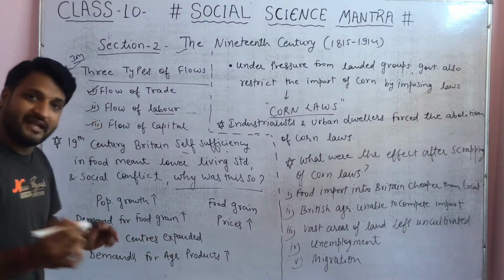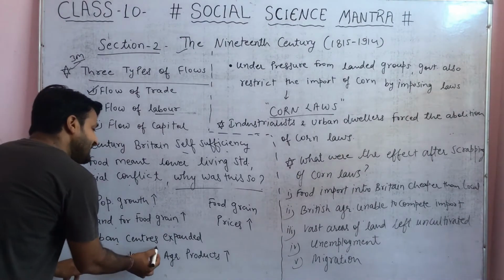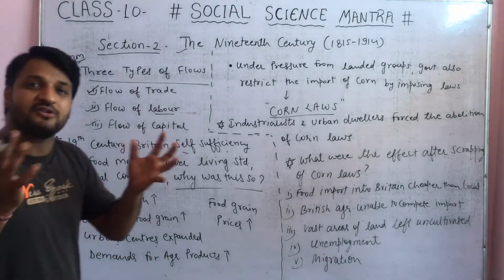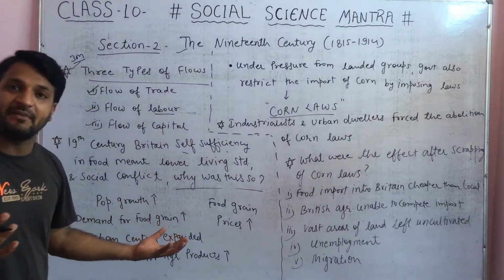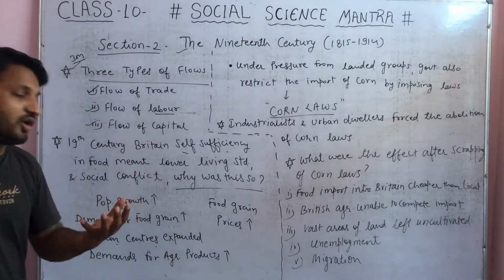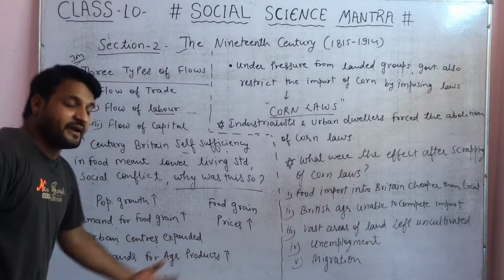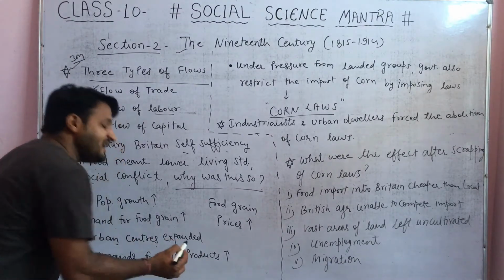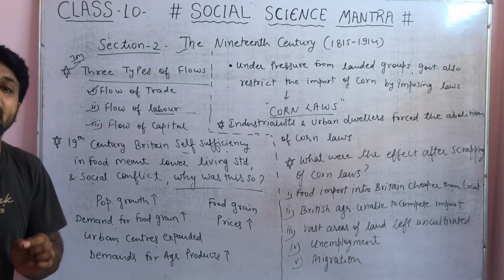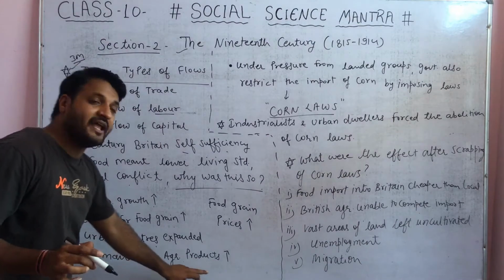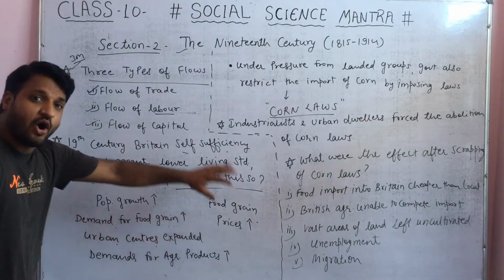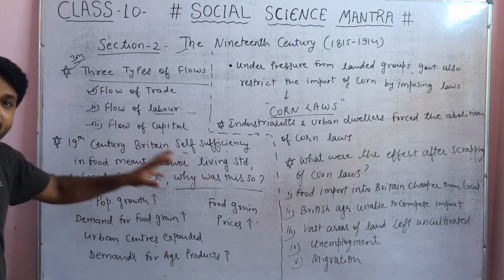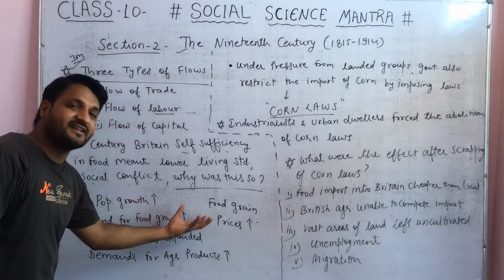Demand for food grain increased as well. Urban centers expanded. More and more cities started to develop, because as the food grain demand increases and the population grows, the urban centers expand. Demand for agricultural products also increased at the same speed, and food grain prices increased. All this resulted in what? Social conflict and lower living standards.